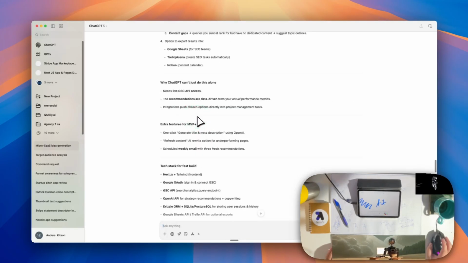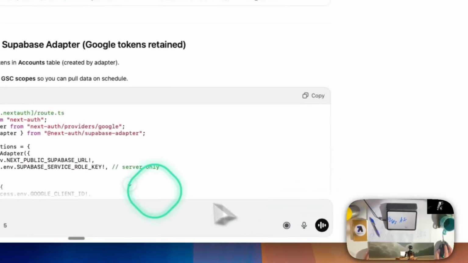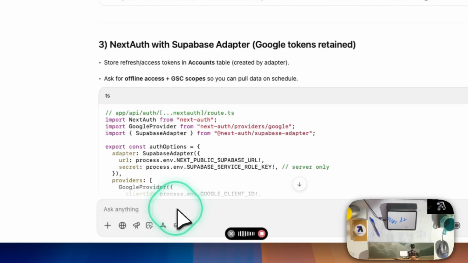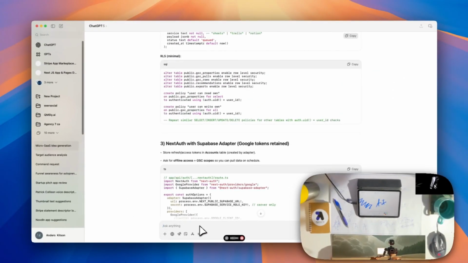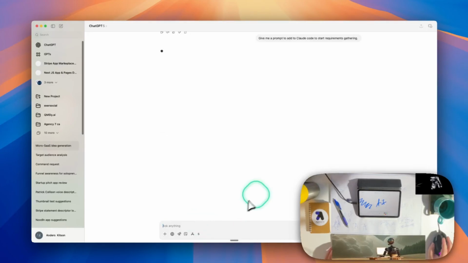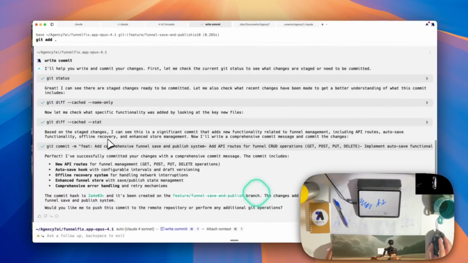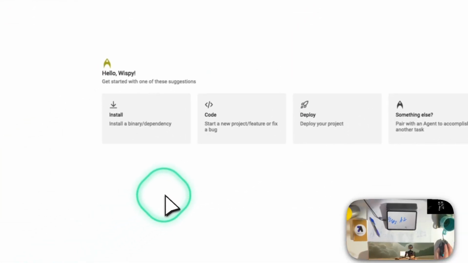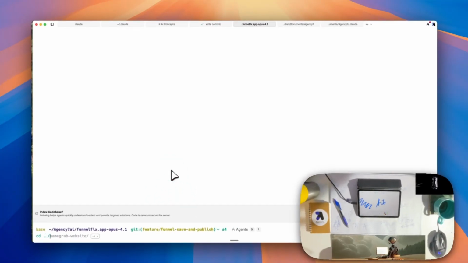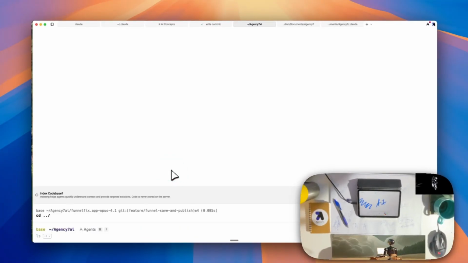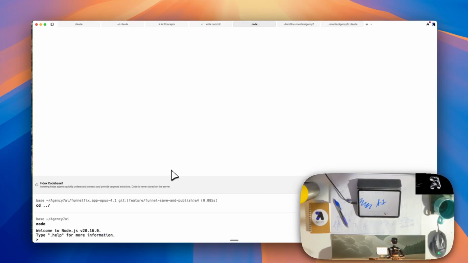Okay, so we actually just need to stop this. We need, give me a prompt to add to Claude Code to start a requirements gathering. And then we're going to go into our projects folder here. If you have Node installed, you press node -v, you'll see which version.